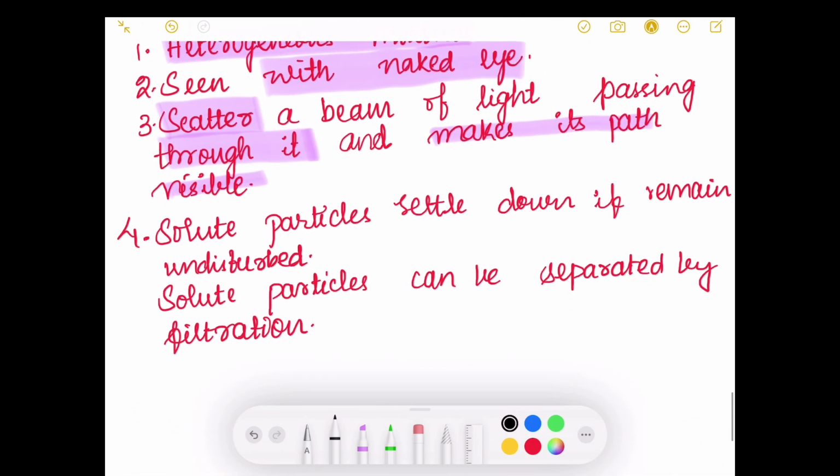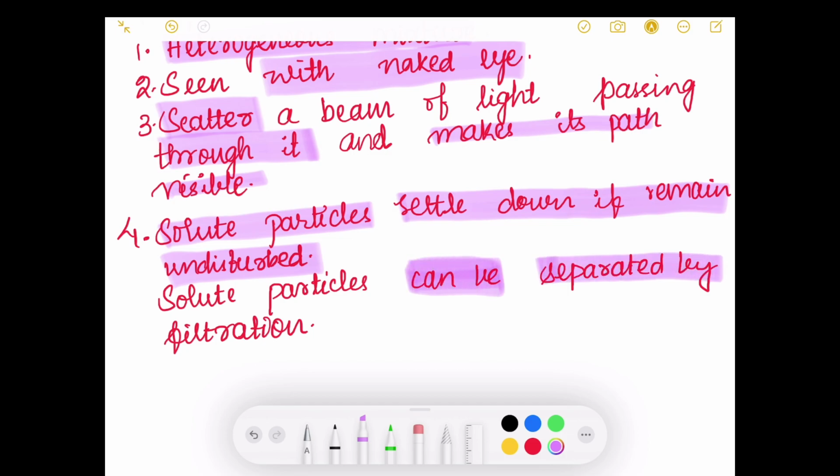The fourth point is solute particles settle down if they remain undisturbed, and the solute particles can be separated by the filtration method. With this, we end today's video.